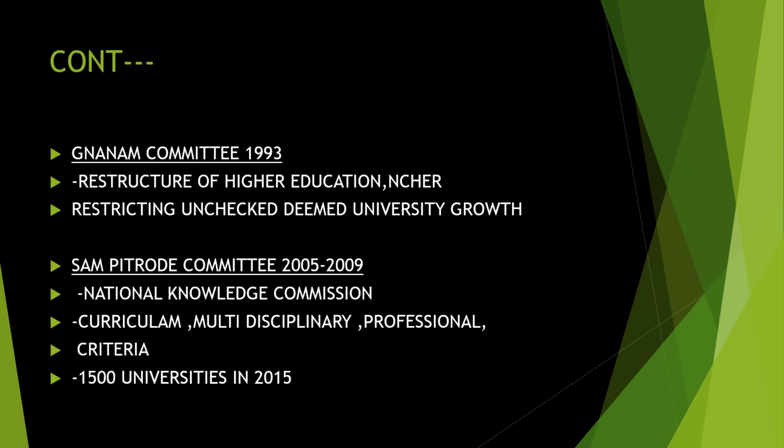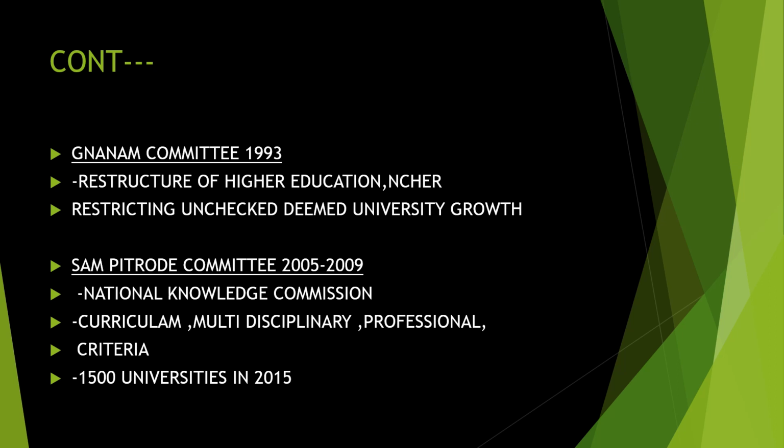Next is the Ghanem Committee, which is in 1993. They discussed restructuring of higher education, and that is NCHER, the National Commission for Higher Education and Research. Then restricting the unchecked deemed universities.